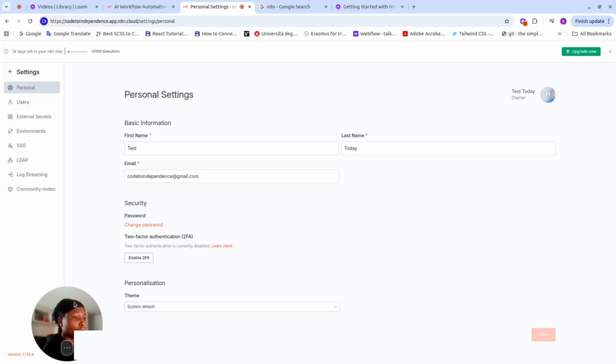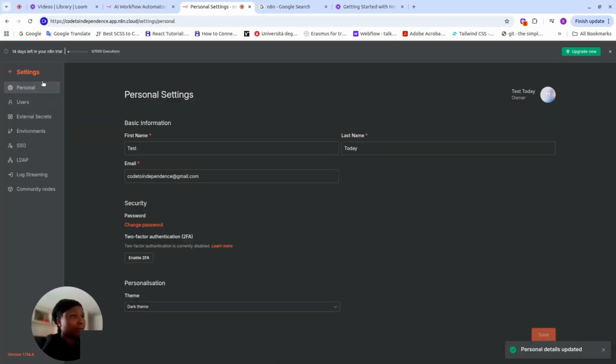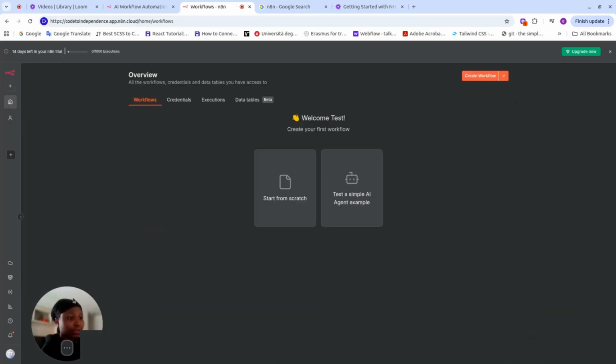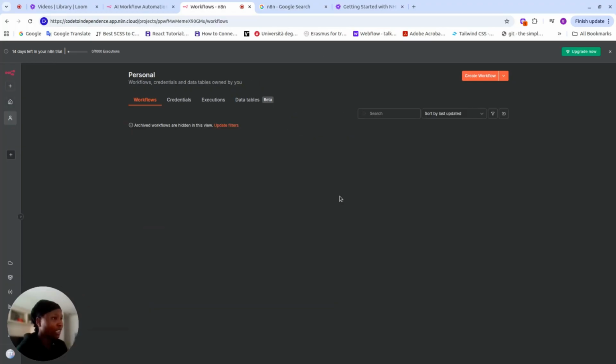Setting my theme to dark mode. Dark theme, save. Yes, I prefer this theme, guys, for reasons best known to me. Okay, so now you can see this platform.